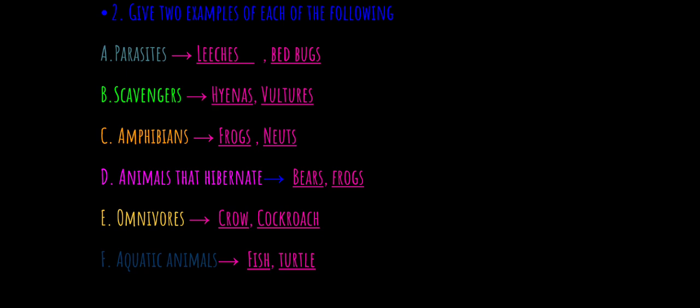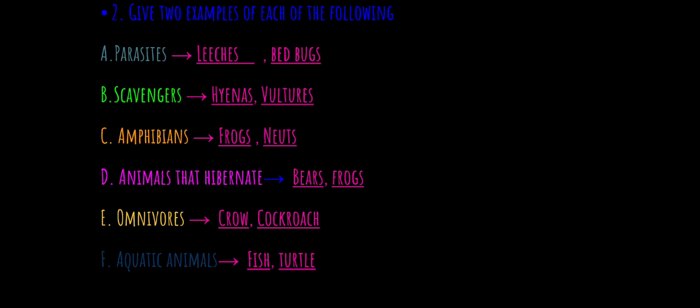Examples of amphibians are frogs and newts. D. Animals that hibernate. Animals that hibernate are bears and frogs.